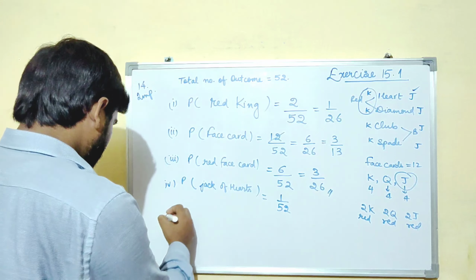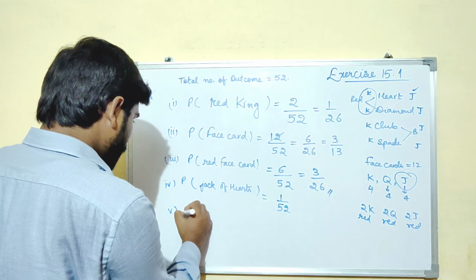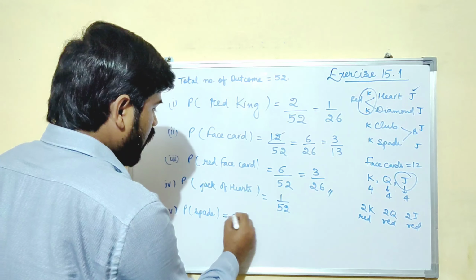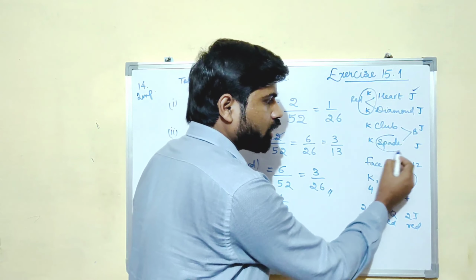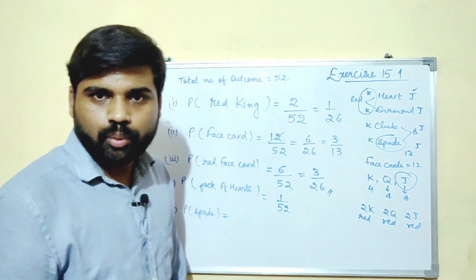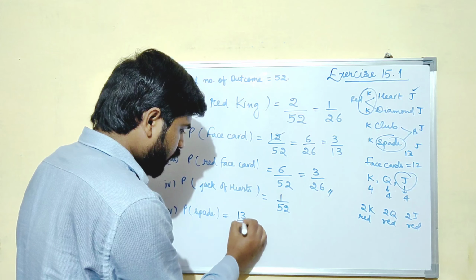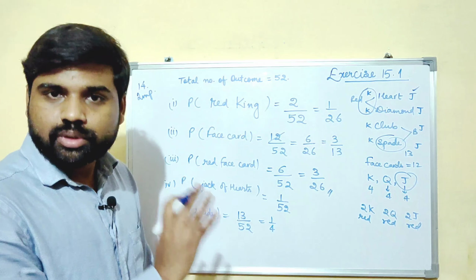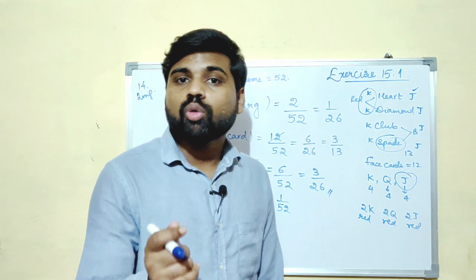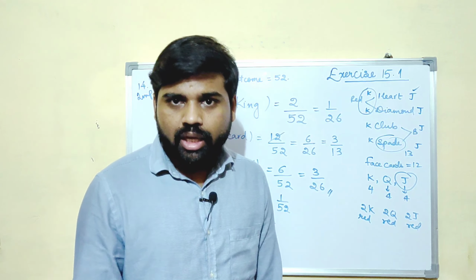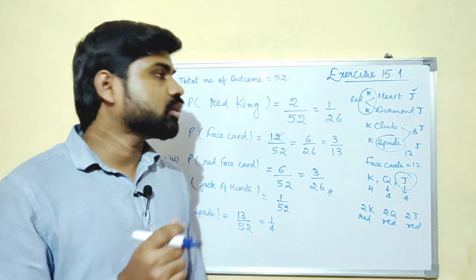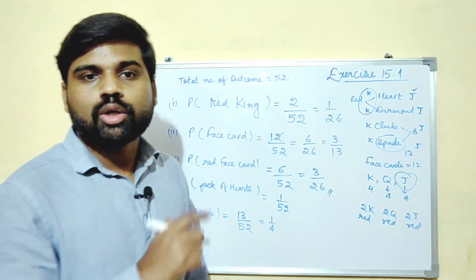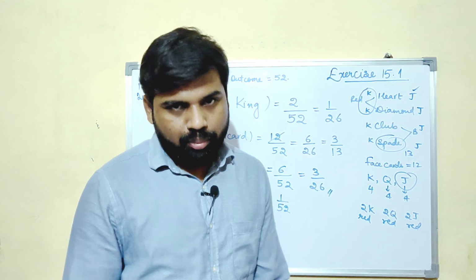Simple. Now let us see the fifth, probability of getting a spade. So how many spades are there? There are total 13 spades, right? So 13 upon 52, which is 1 upon 4. See, this question is not at all difficult. If you know what all cards are there in a pack and what the characteristics are, then it is very easy for you to solve this question. That is why I am again suggesting you watch the introductory part of this chapter.